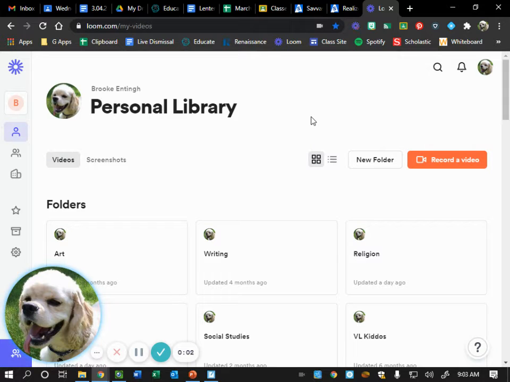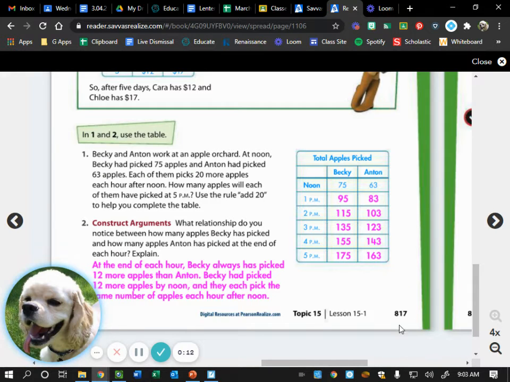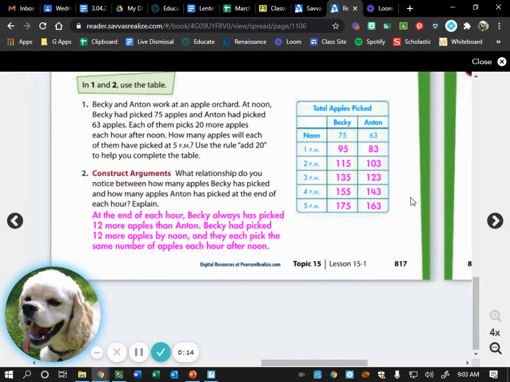Okay, we are open up to page 817 and 818 to correct last night's math homework. We had numbers 1 through 5 and 7. So here is page 817. Now, you should have the same numbers in the table. However, your answer for number 2 may be different from what my book said.